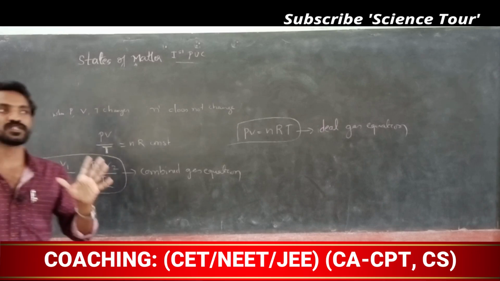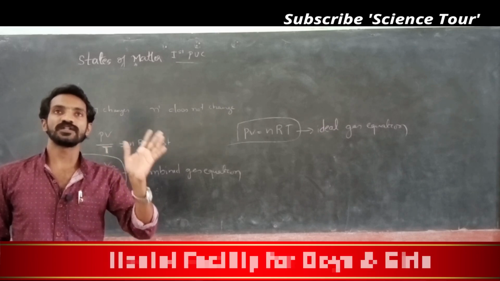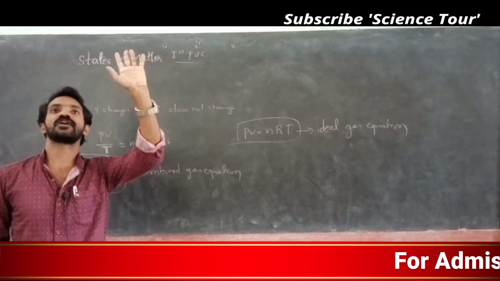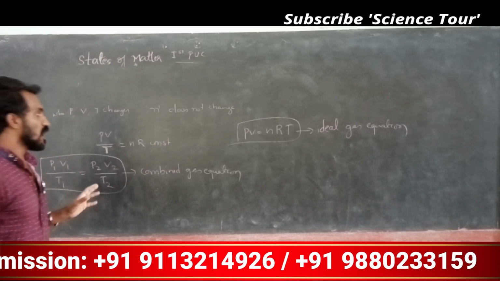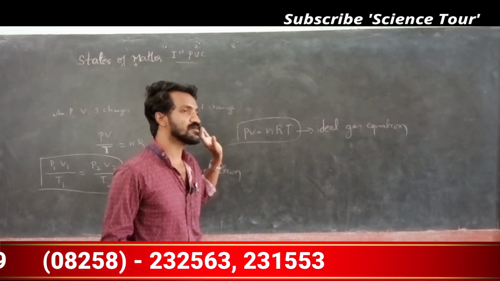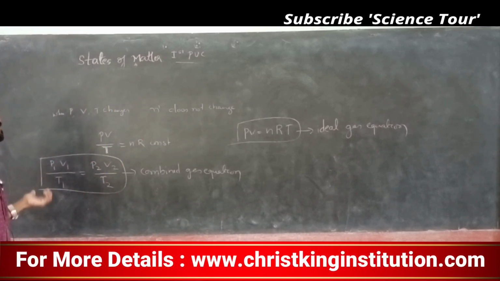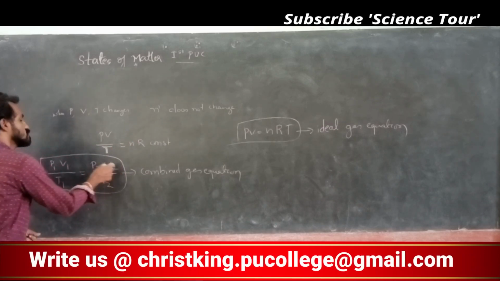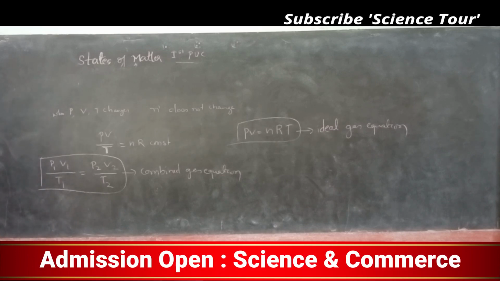For example, initially the pressure is P1 and after some time it changes to P2, the initial volume is V1 and later V2, and the initial temperature is T1 and later T2. You substitute these. If only one pressure, volume and temperature is given, you can use the ideal gas equation. If two pressures, two volumes and two temperatures are given, you go for the combined gas equation. I modified it and got this formula for two pressures, two volumes, two temperatures. Understood? Please note it down, my dear students.